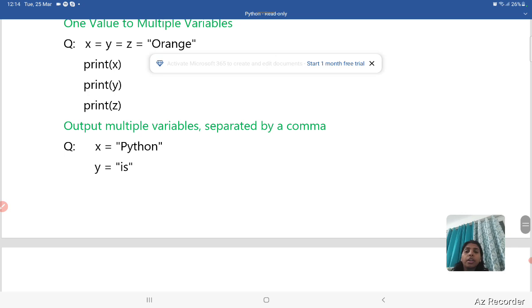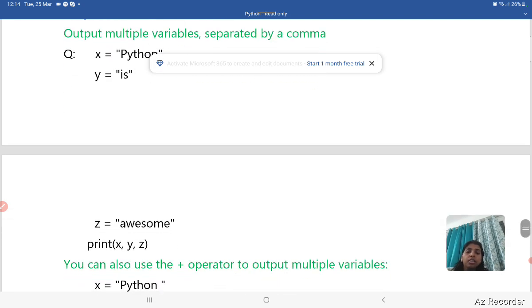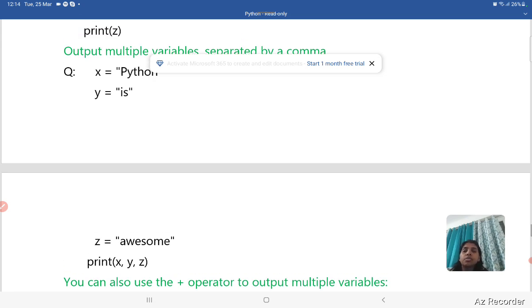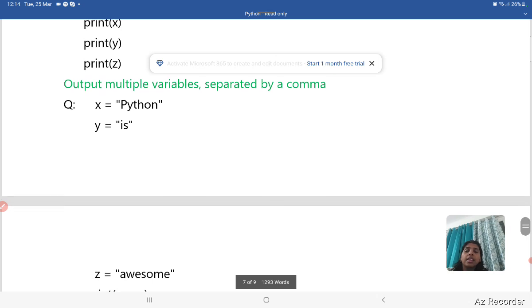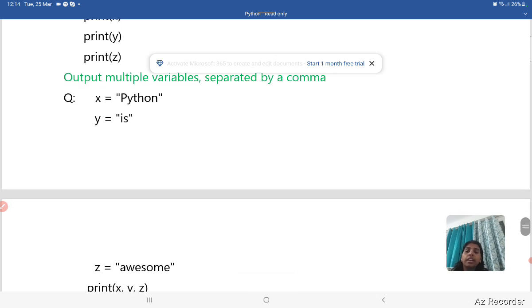Then output multiple variables separated by comma. If you have multiple variables, you only have to write one print, you don't need to print so many times. You can print in one line and get the result. Here I have three variables. This one is Python, x, and it contains the value y. The other is y.